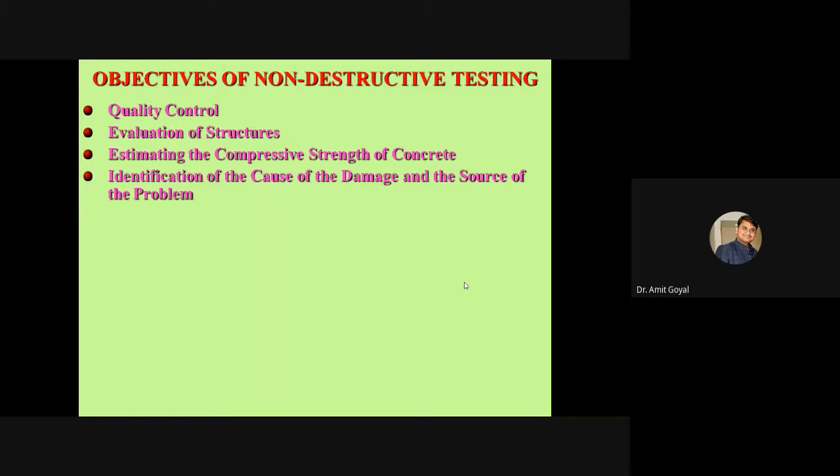We were thinking that this problem is there, right? So this is how these equipments are very, very important. And these equipments are very useful in determining the material properties, right?